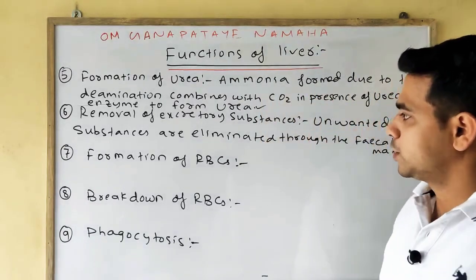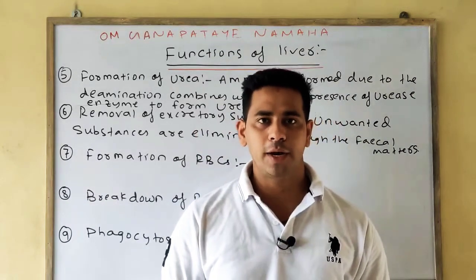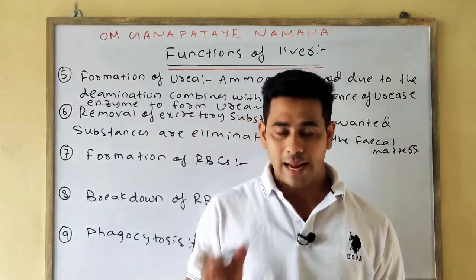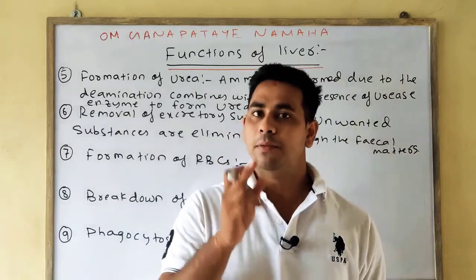Next is formation of RBC. Liver is hemopoietic in nature. Hemo means blood, poietic means formation. So the liver helps in the formation of RBC, or red blood cells, but during the embryonic stages.